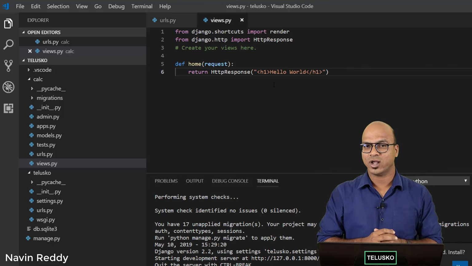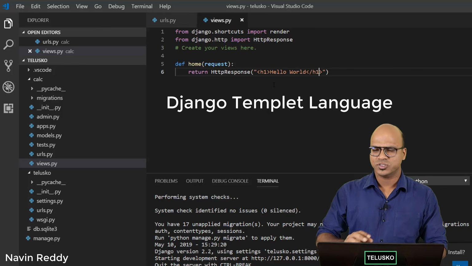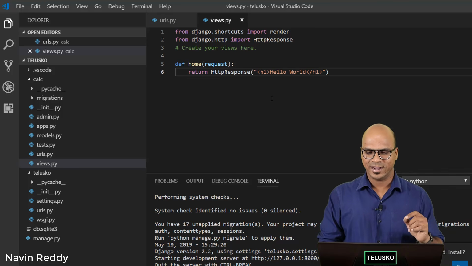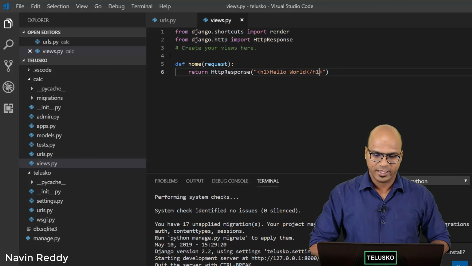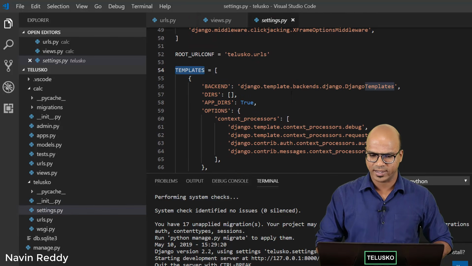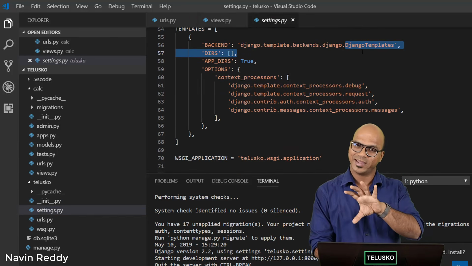So in Django, we have a concept of DTL, which is Django Template Language. So we have one more option there. We can also use Jinja, but again, we'll talk about that later. As of now, let's focus on templates. In fact, if you go to settings, we have seen this, right? We have templates here, and here we are using Django templates, right? So using this, you can actually achieve that.